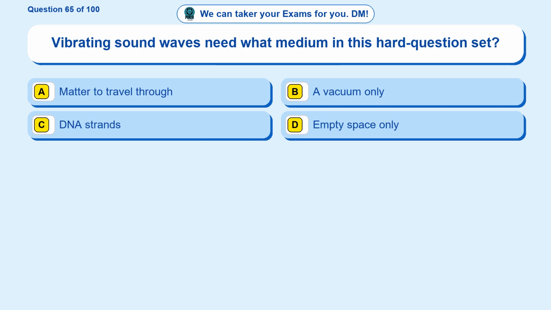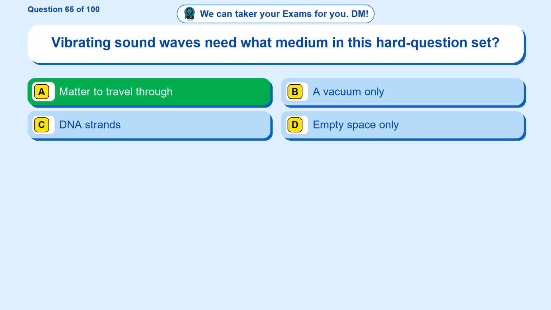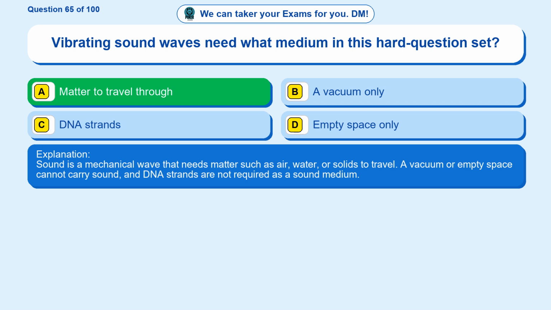Question 65. Vibrating sound waves need what medium in this hard question set? Option A, matter to travel through. Option B, a vacuum only. Option C, DNA strands. Option D, empty space only. The correct answer is option A, matter to travel through. Sound is a mechanical wave that needs matter such as air, water, or solids to travel. A vacuum or empty space cannot carry sound, and DNA strands are not required as a sound medium.